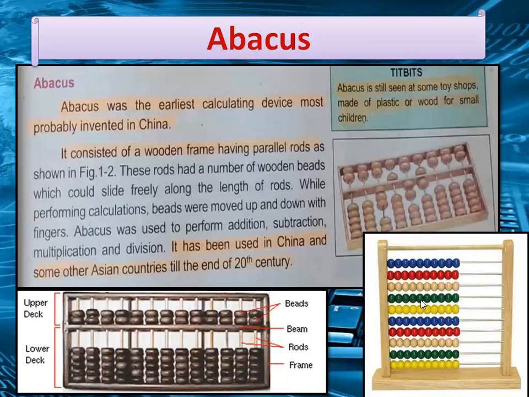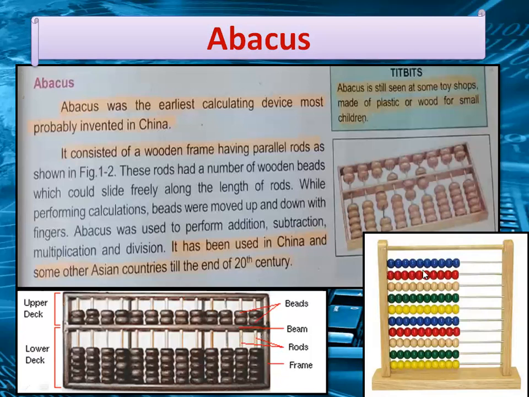On your screen, you can view the abacus. Here we have different pictures of the abacus. This is an abacus, and this is also an abacus. The abacus is still seen at some toy shops. This is a toy which we can use for small children. This is a wooden frame. In the wooden frame, we have rods, and on the rods we have beads.